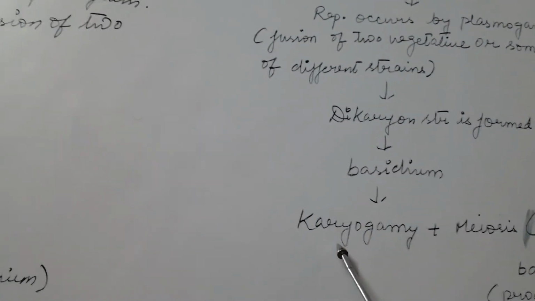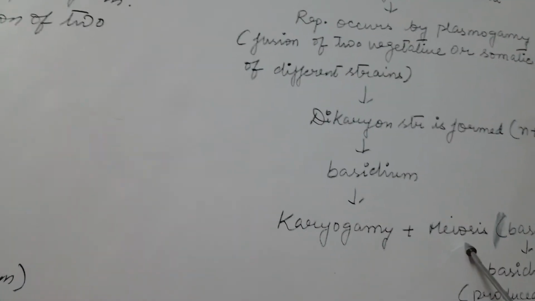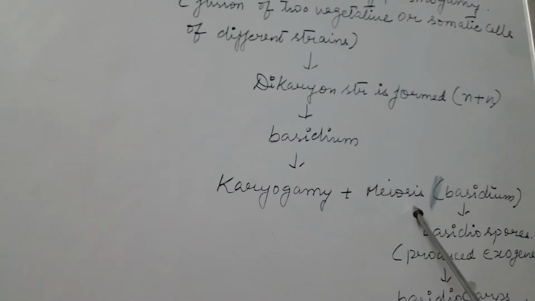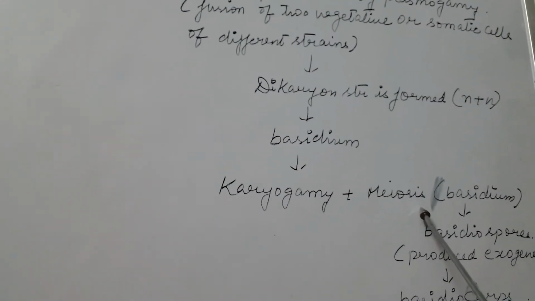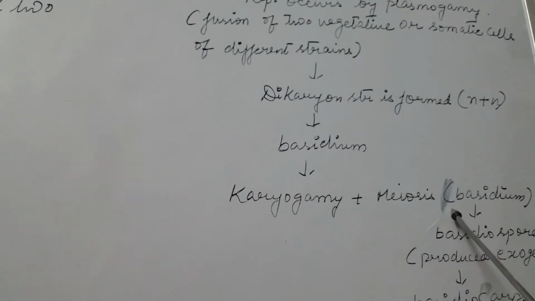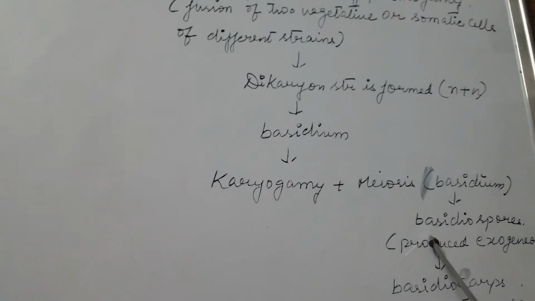In the basidium, karyogamy takes place, that is the fusion of two nuclei, and the zygote undergoes meiotic division or reduction division in the basidium. The basidium gives rise to basidiospores.